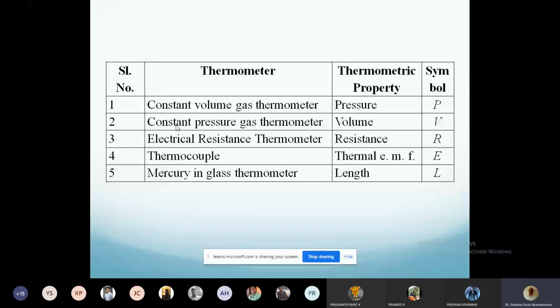Nowadays there is a very common one, recently come up. It was not there in earlier days. This thermography, due to COVID, what they are doing is holding some instrument to your head, and then they say what your temperature is. There is a non-contact type of thermometer that is used for surface temperature measurement. It is only surface temperature, based on the emitted radiation. So that is another type of thermometer which has become very popular of late, in the last 10 years. It was not there earlier. It is very popular nowadays.